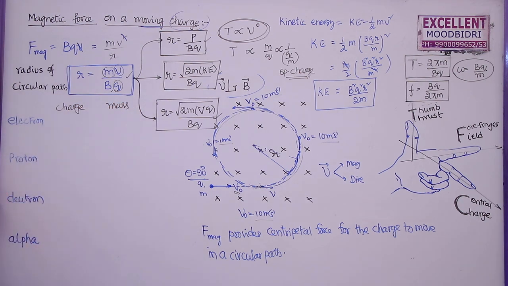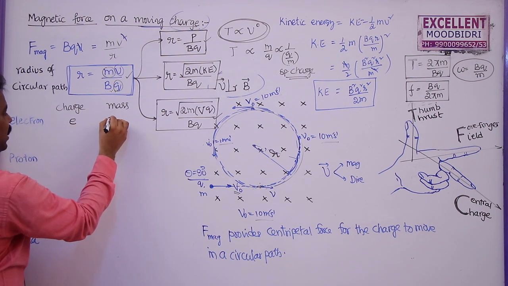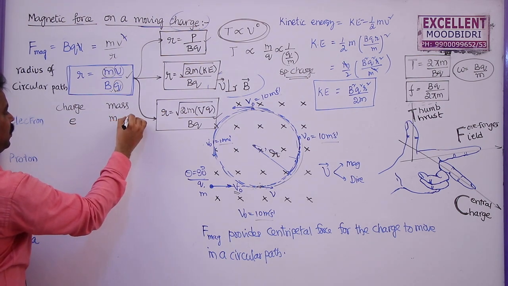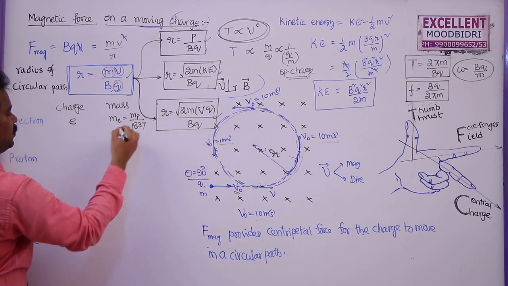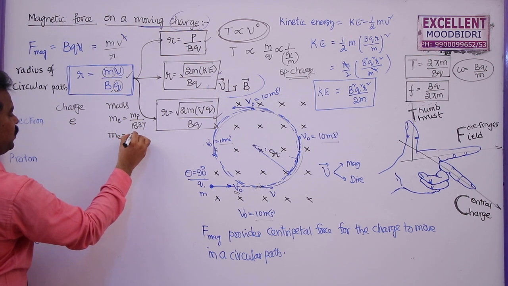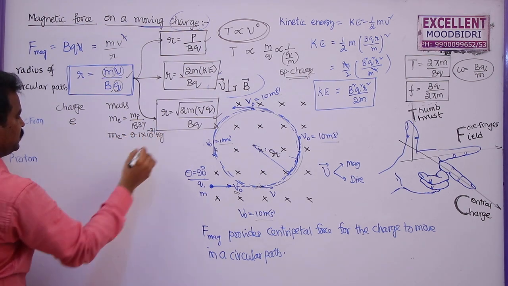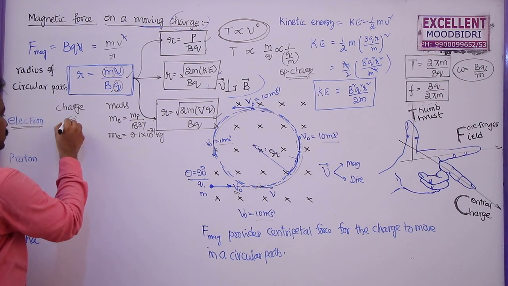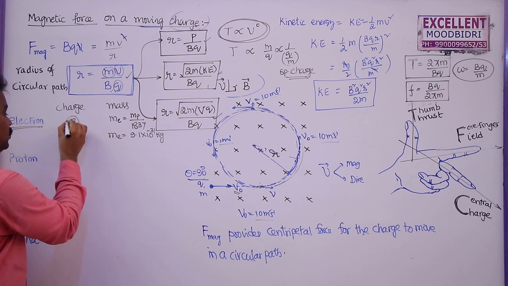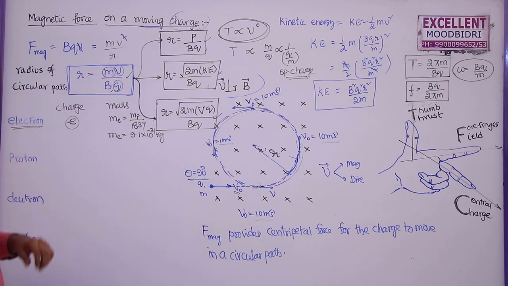For electron, the charge is denoted with e and the mass m_e, which is equal to mass of proton by 1837, or exact value 9.1 into 10 power minus 31 kg. So this is the charge and mass of electron. The charge is e, but this is a negative charge, but we are not going to use this negative sign, just write e only.